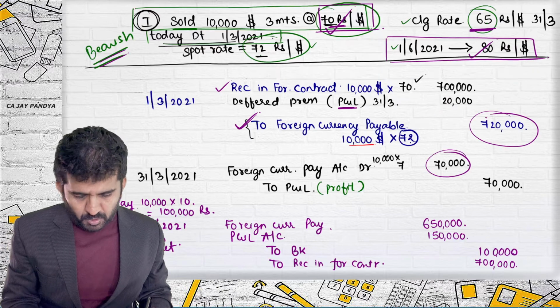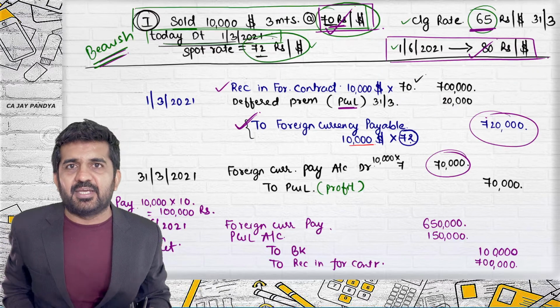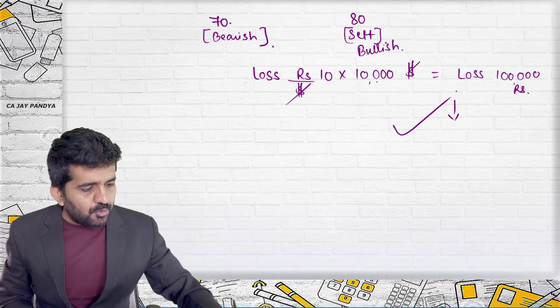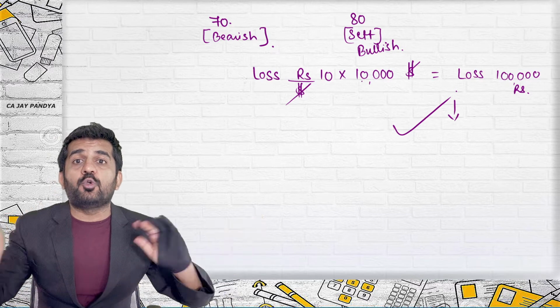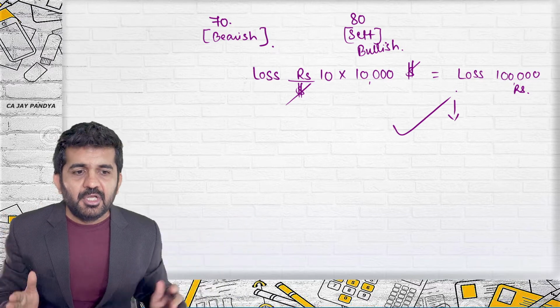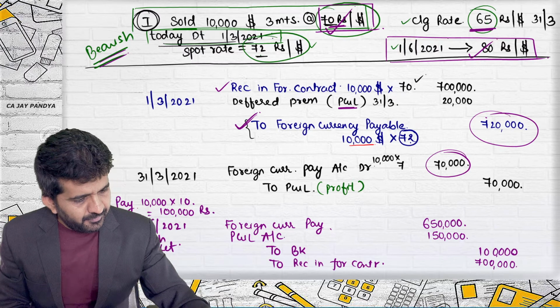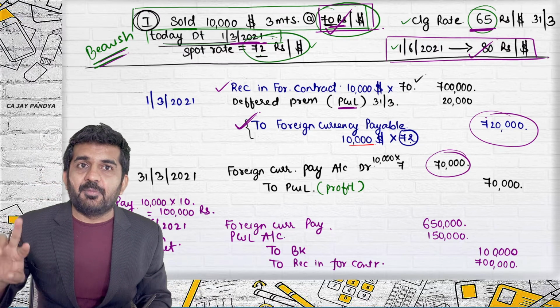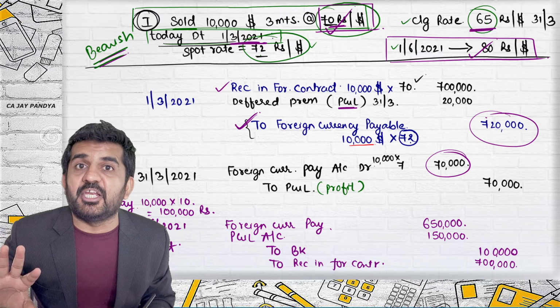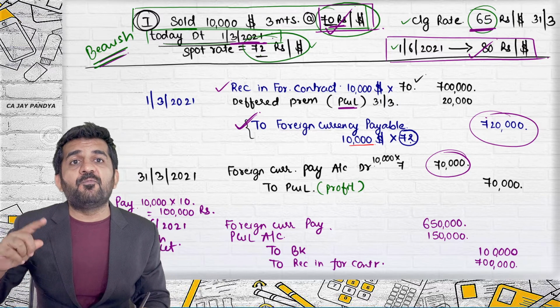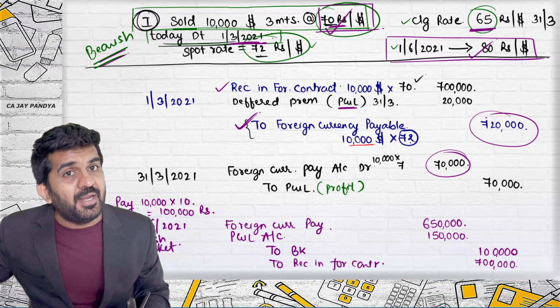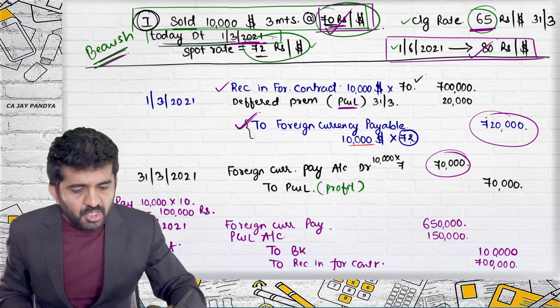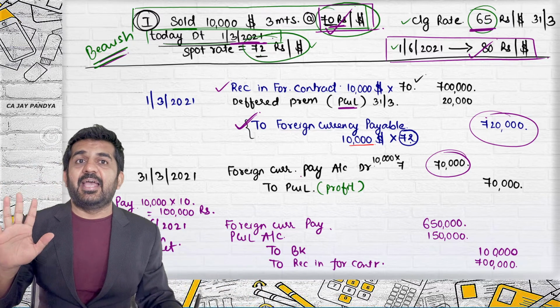Sir, then why we have passed weird type of journal entries? Because this is told by AS11. And try to understand, this 1 lakh rupees loss is spread over 2 financial years, 2021 as well as 21-22. Then the loss of 1 lakh rupees will be written in 2021 or 21-22. This is solved by AS11.